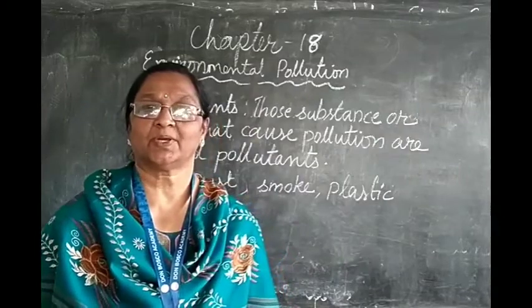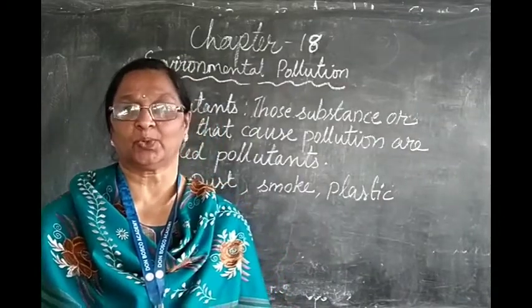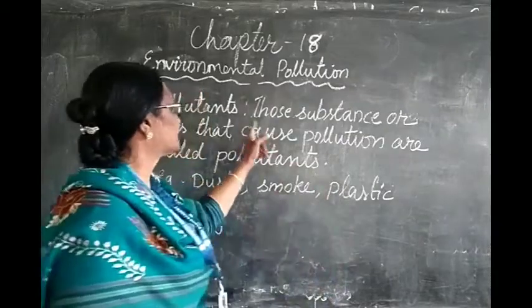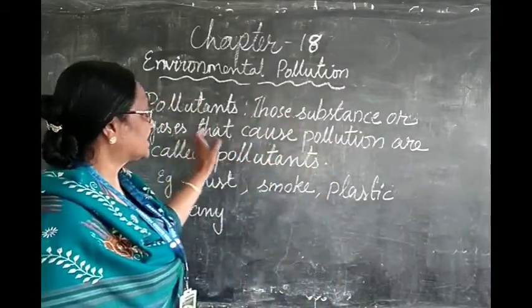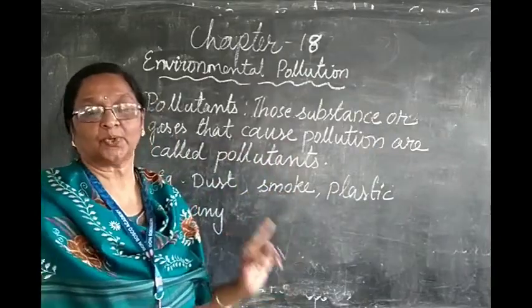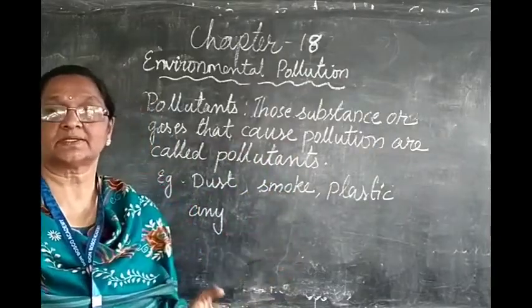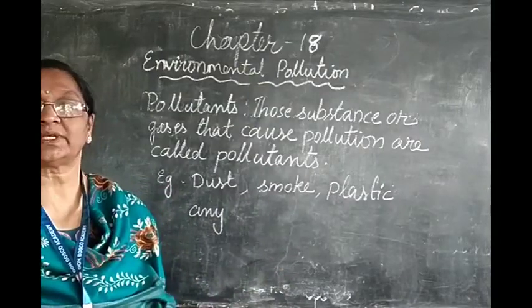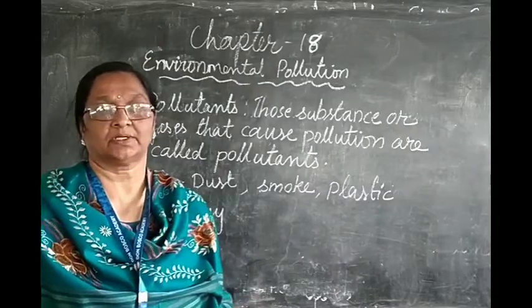Okay children, then tell me, what are called pollutants? Those substances or gases that cause pollution are called pollutants.